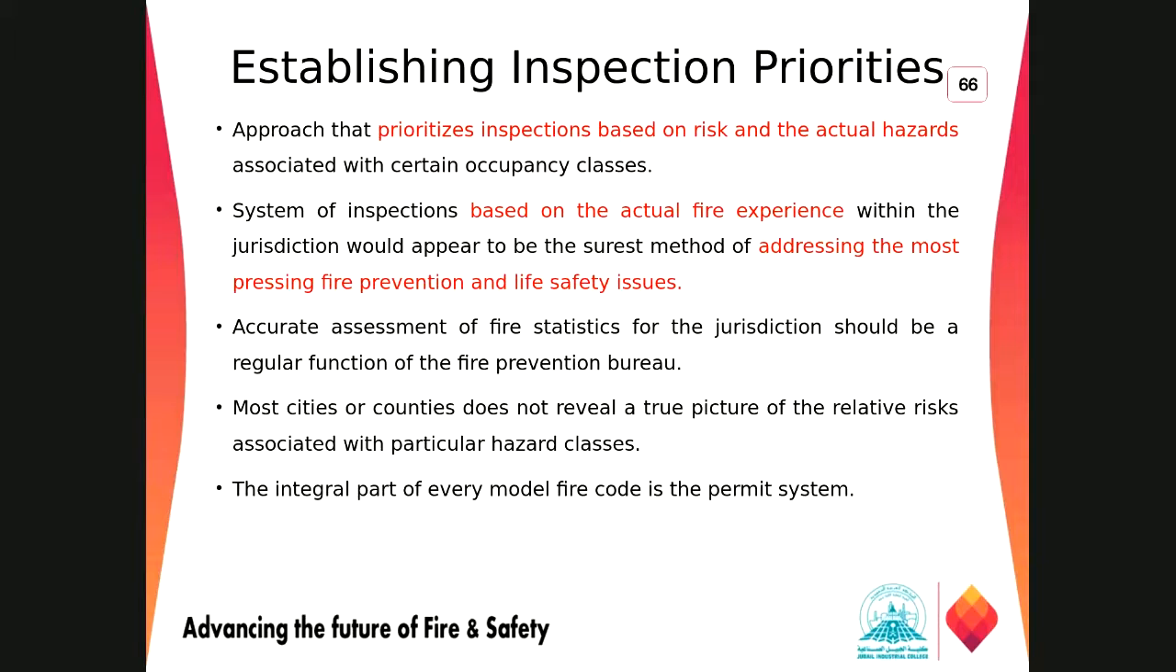Then we have establishing inspection priorities. We approach inspection priorities based on risk and the actual hazards. So we have to first identify the hazards and then the risk associated with certain occupancy classes. We have different occupancies as per the Life Safety Code, like residential, business, healthcare occupancies, and so on, up to around 40 to 42 different occupancies they have given. Based on that, we have to identify the hazard and then assess the risk.